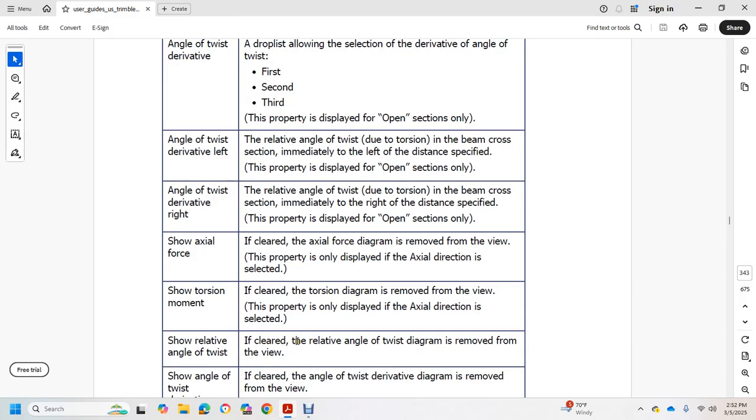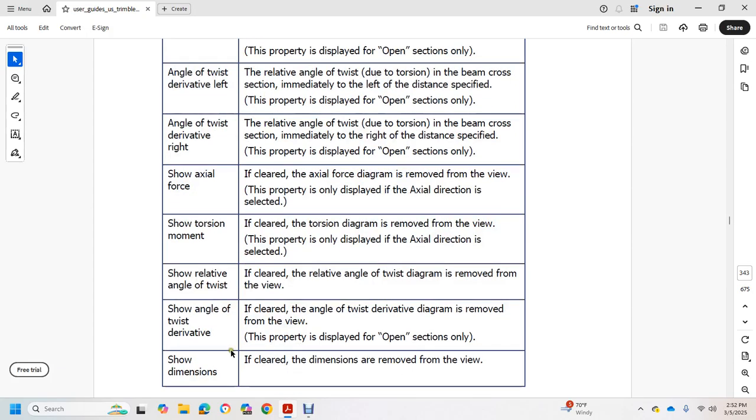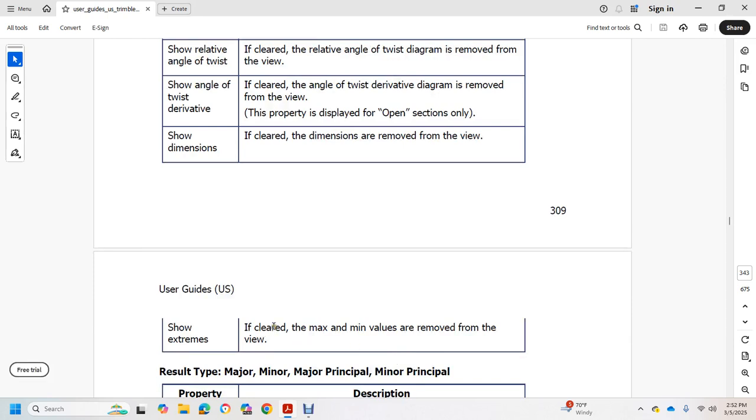Selected. Show the relative angle of twist: if cleared, the relative angle of twist diagram is removed from the view. Show angle of twist derivative: if cleared, the angle of twist derivative diagram is removed from the view. Property displayed for open sections only. Show dimensions: if cleared, the dimensions are removed from the view. Show extremes: if cleared, the minimum and maximum values are removed from the view.